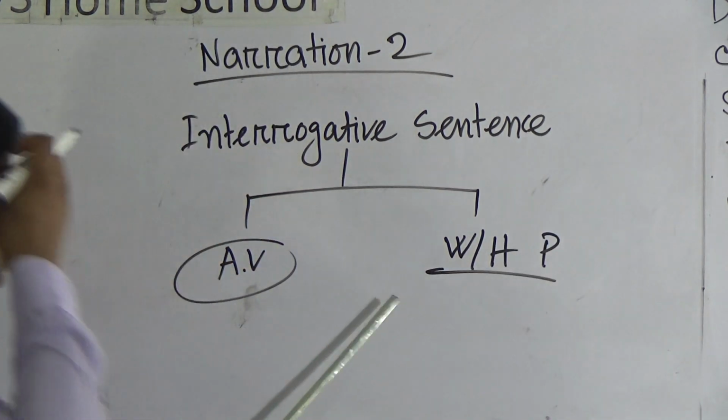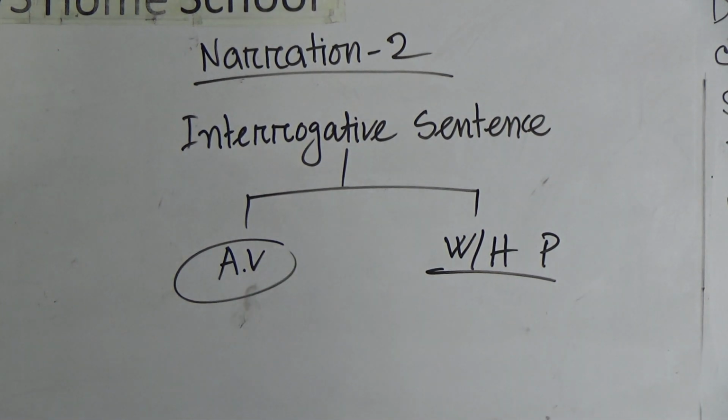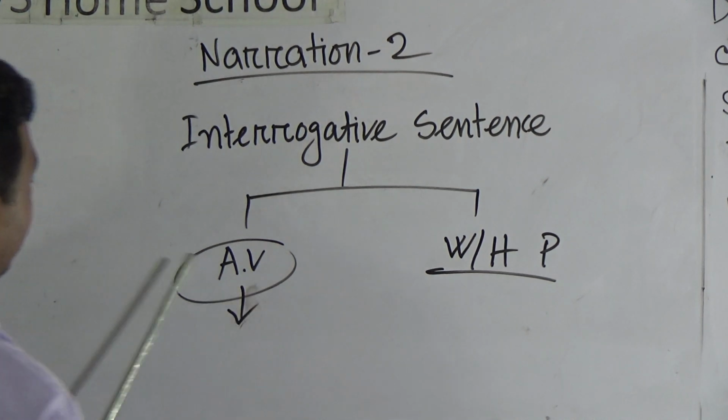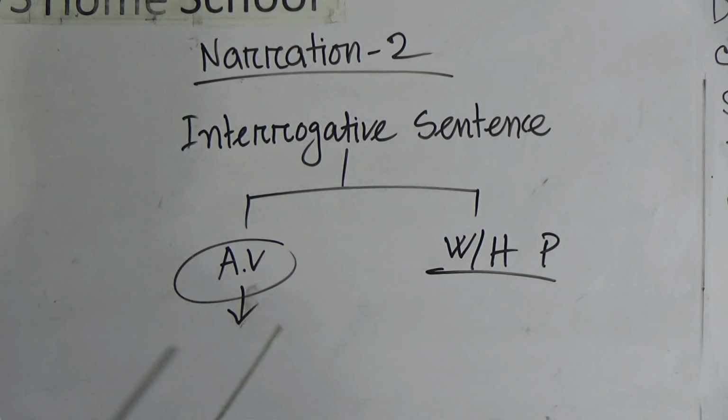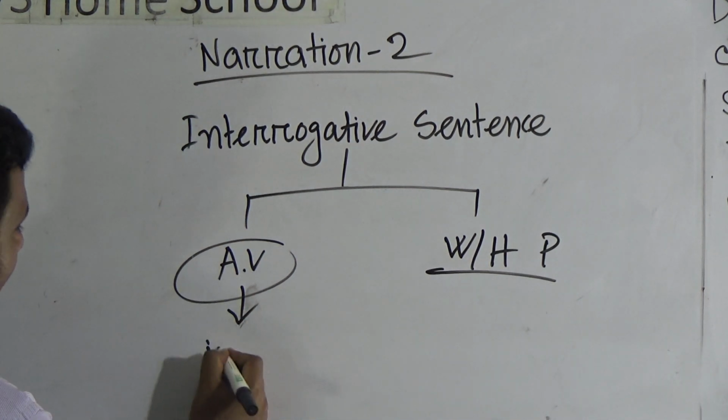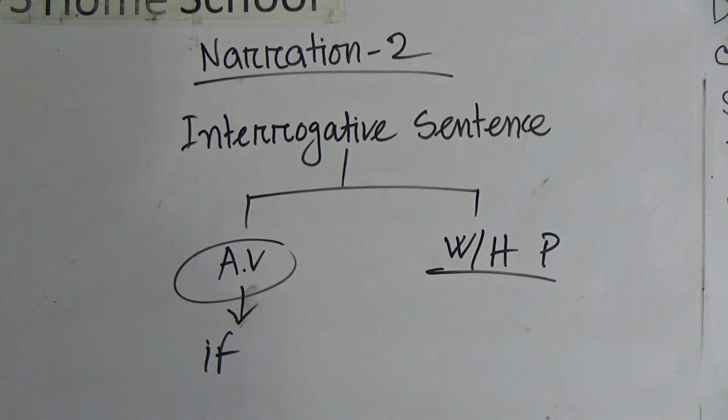WH pronoun means who, what, when, how, like this. To solve these two types of sentences from direct to indirect, we have to follow different rules. When the sentence is formed by bringing an auxiliary verb at the beginning, we have to add "if."